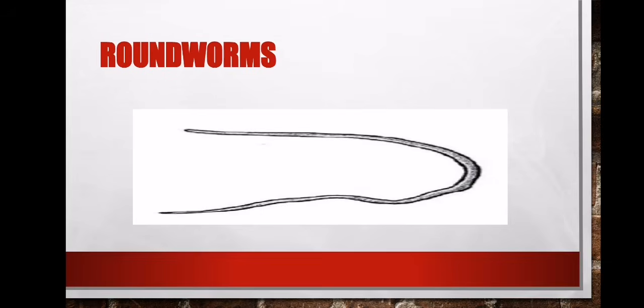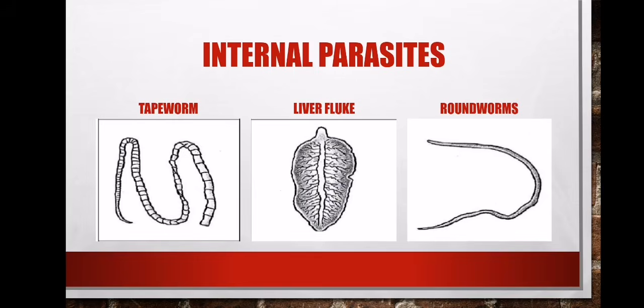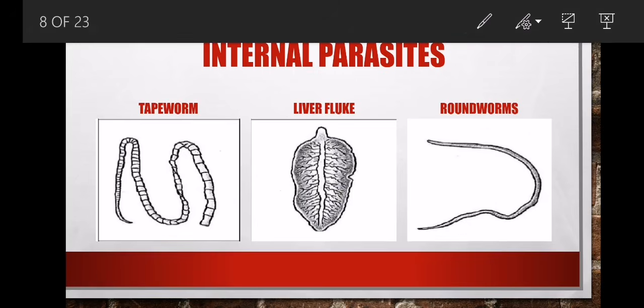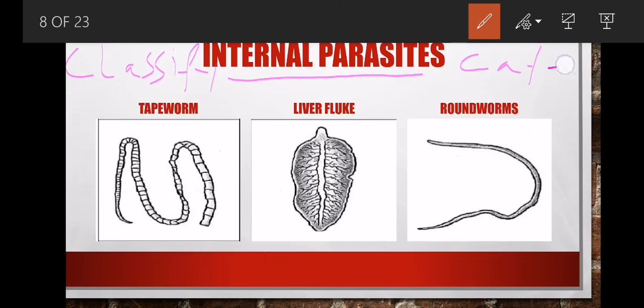Then we have the roundworm, which is a worm but has no segments. Let's summarize it here. We say it's an internal parasite. So when they ask you to classify, you will write internal parasite. Sometimes they won't say classify, they will say categorize. You will write internal parasite.